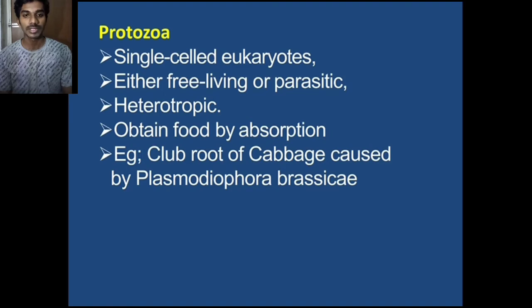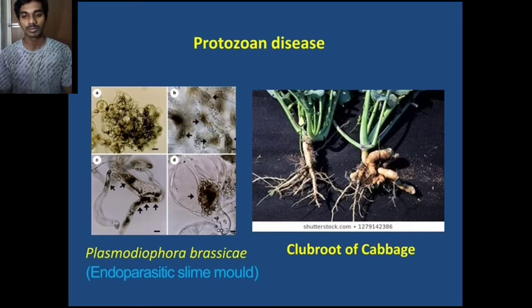Protozoa. These are the first animals. Protozoa are single-celled eukaryotes. They are either free-living or parasitic. They are heterotrophic, which means they depend upon dead organic matter. Protozoa absorb food by absorption. An example: clubroot of cabbage is caused by Plasmodiophora brassicae. In this photo, we see the clubroot of cabbage.